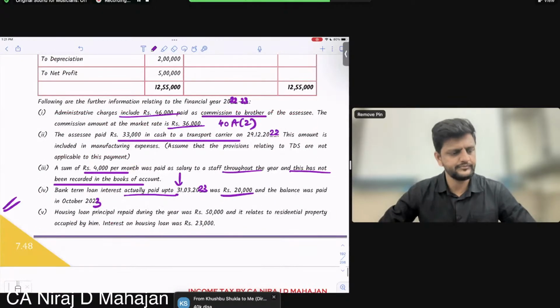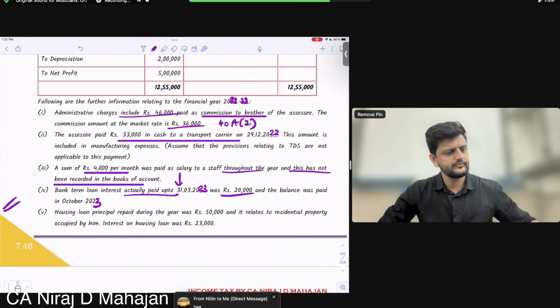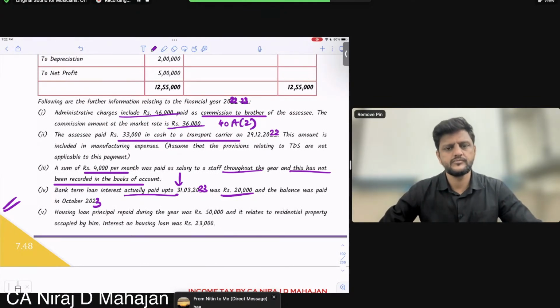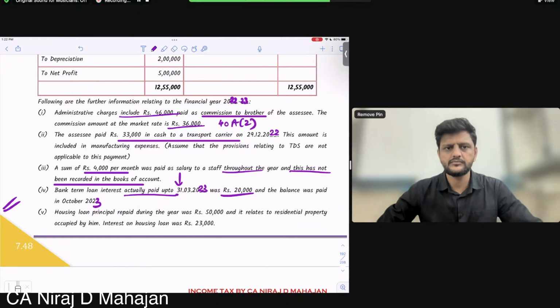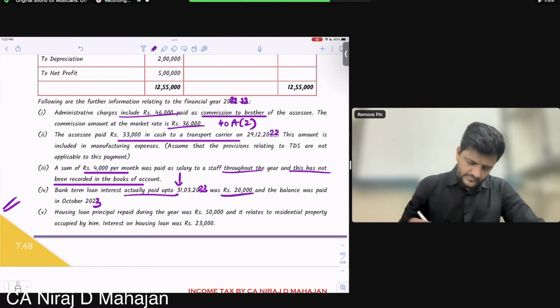Which section? Disallowed, you're saying.